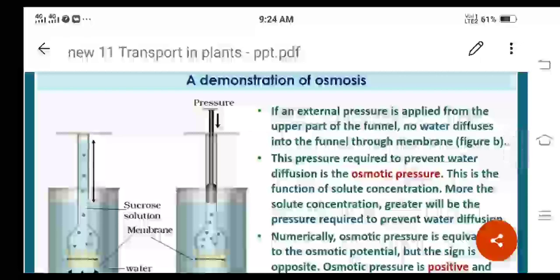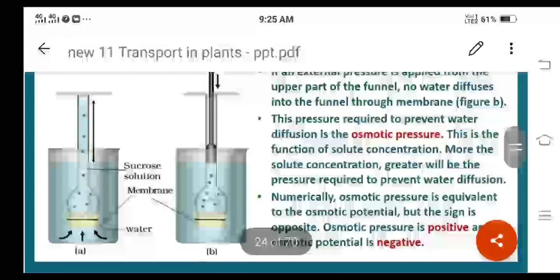And here, what is this called? The pressure required to prevent water diffusion is called the osmotic pressure. Remember, osmotic potential is different, osmotic pressure is different. This is a function of solute concentration.